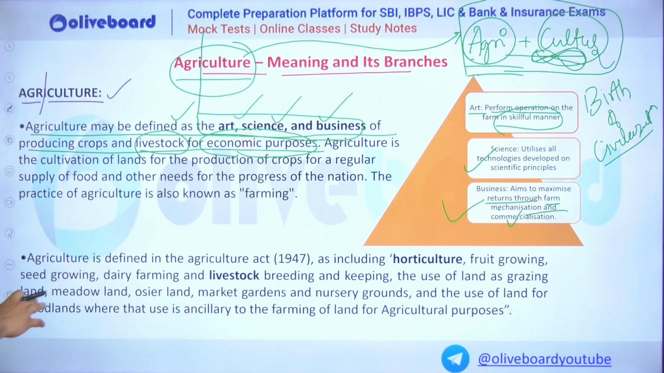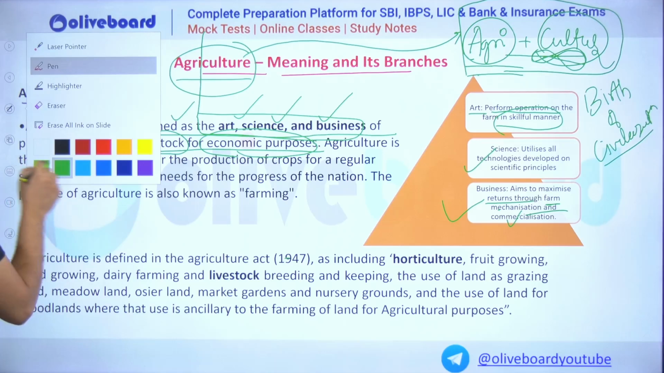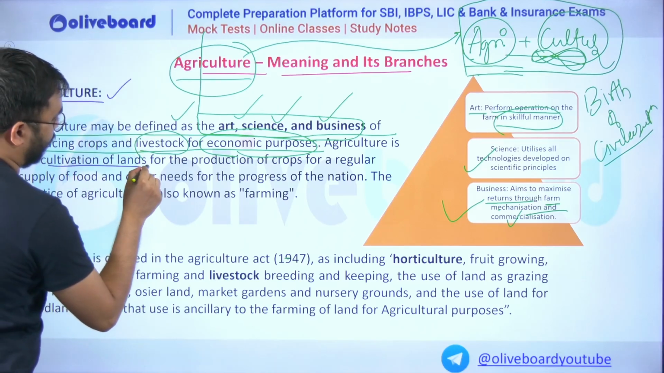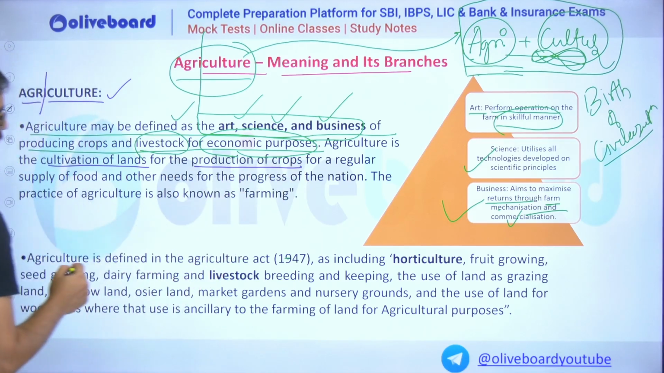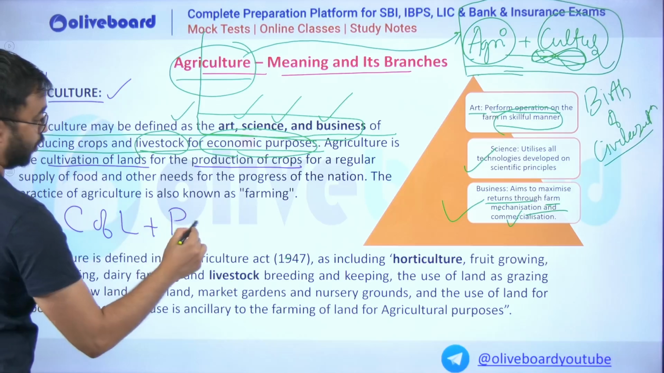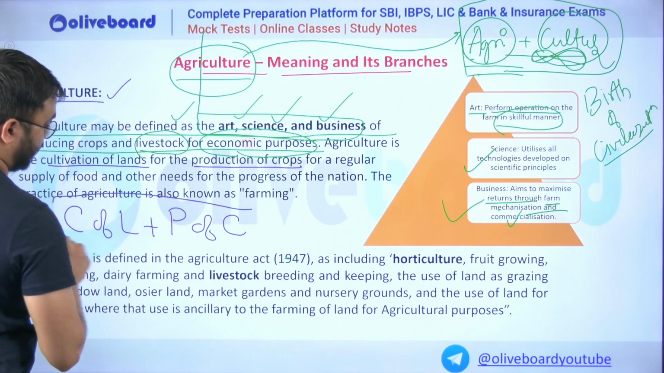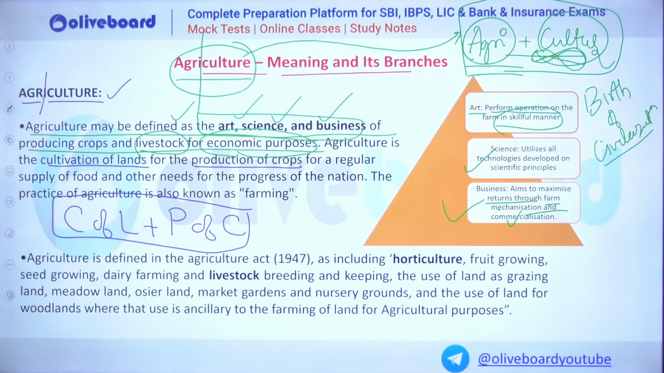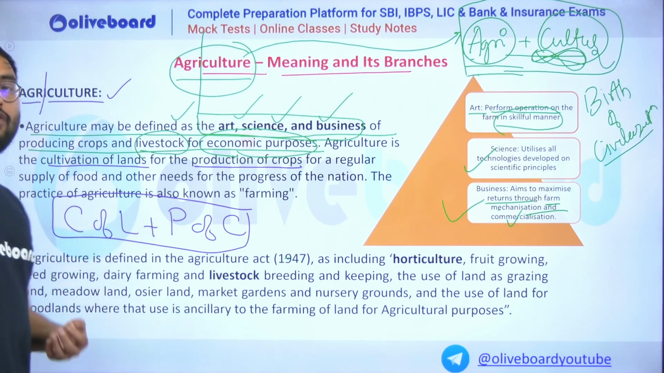Our second definition is a basic definition which is nothing but a formula. Agriculture is cultivation of lands for production of crops. So simple: cultivation of lands plus production of crops. So you can put this formula in a bracket to understand agriculture. It is cultivation of land.